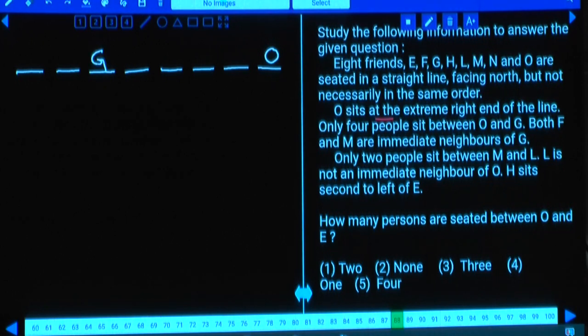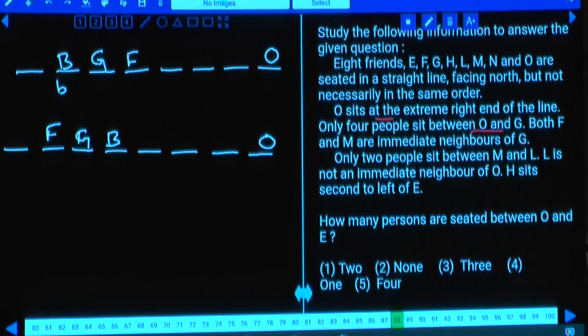Only 4 persons between G and O. B and F are immediate neighbors. If B is here, then F will be here. Then what is the second possibility here? O is here, 1, 2, 3, 4, G will be here. And B and F are immediate neighbors. If B is here, then F will be here. So how many possibilities do we have? We have 2 possibilities.